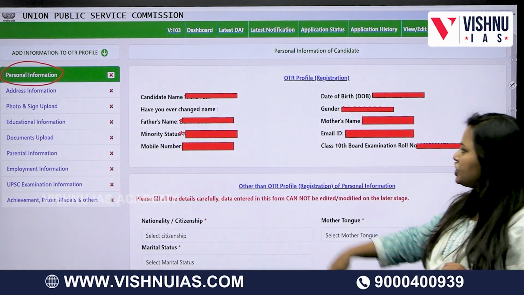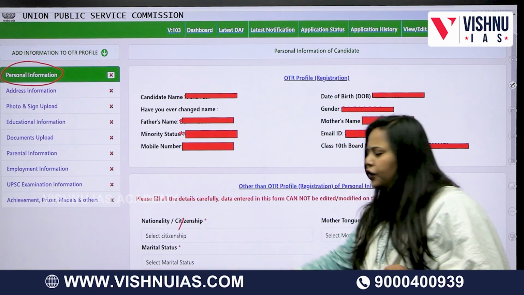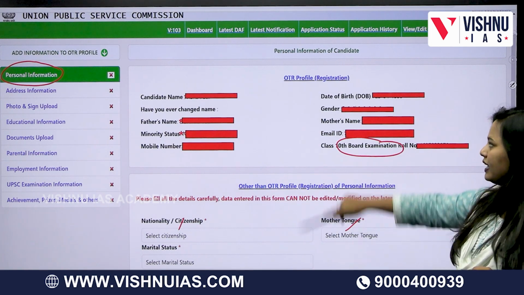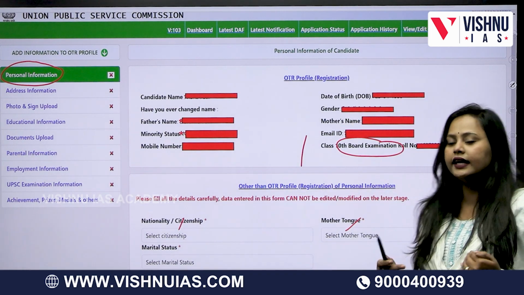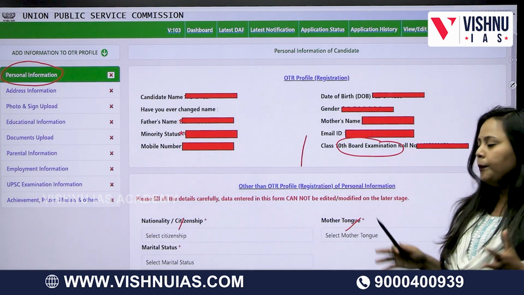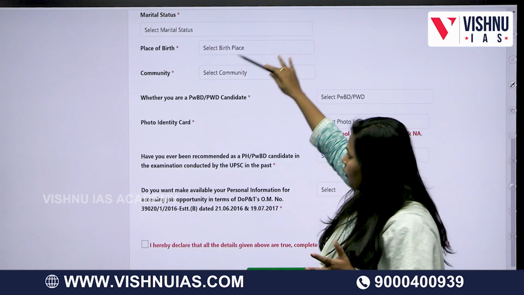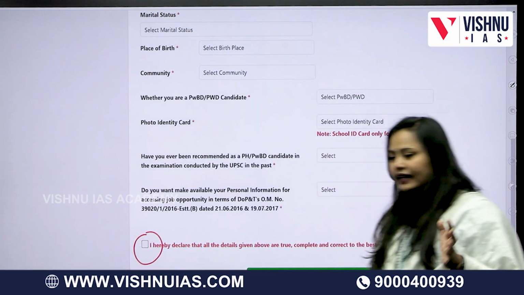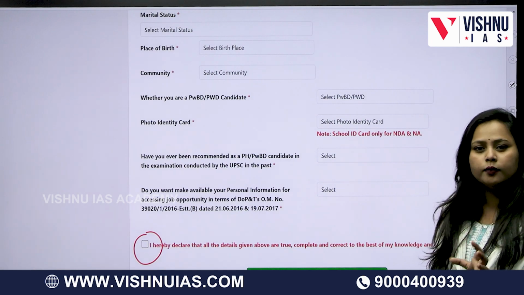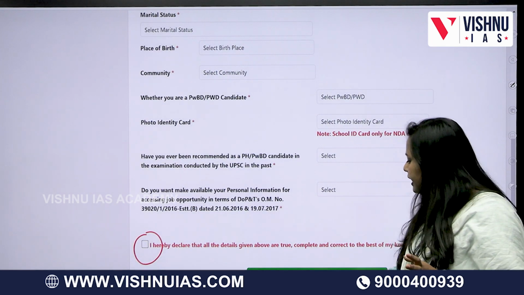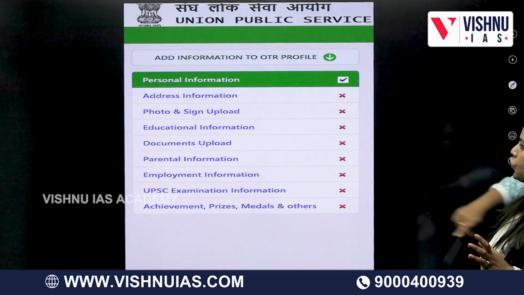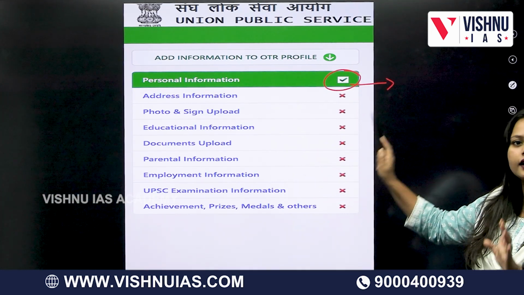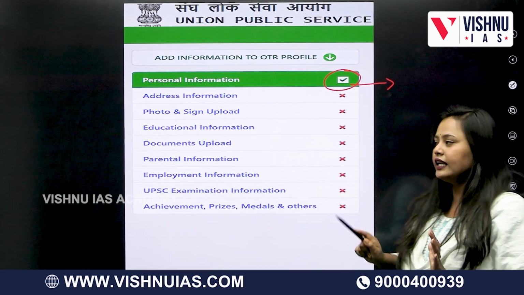In the personal information, fill in your candidate's name, citizenship, status, place of birth, mother tongue, your 10th class board examination, and all other personal details. After giving whatever is asked, click here: I hereby declare that whatever information is furnished is all correct. After that, click save. Make sure that in the left end you get the tick mark. That is when you will understand that your information has been taken into account.